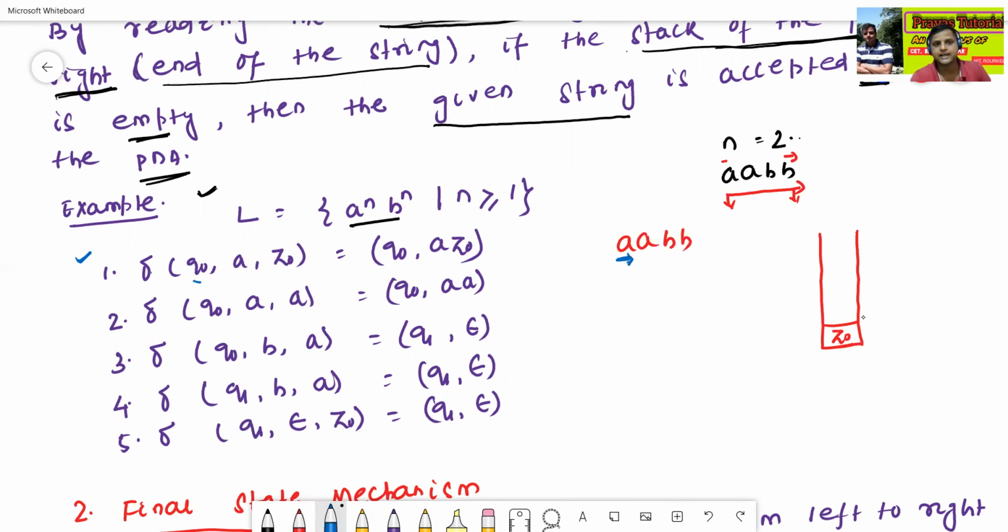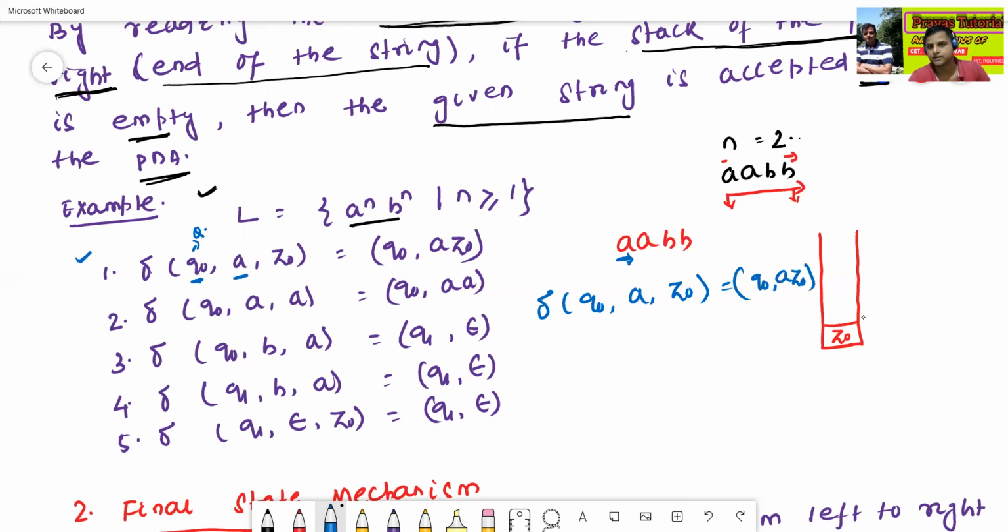See here, the initial state is Q0. Q0 reads A. Q means state. This one is the state, and this one is the input and the stack. Again I'm writing delta(Q0, A, Z0) = (Q0, AZ0).